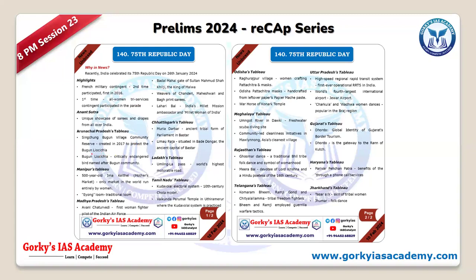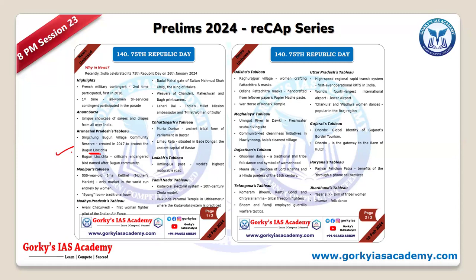Say for example, in Arunachal, the bird. The village community which supports the Bugun bird. The community itself is named after Bugun, right? It is a critically endangered bird, which is named after this community. So these type of facts.